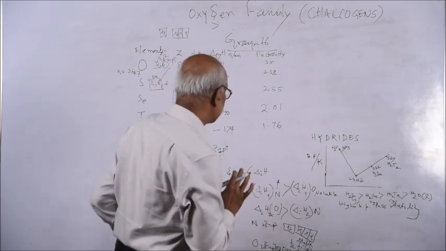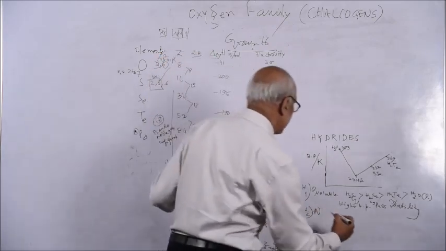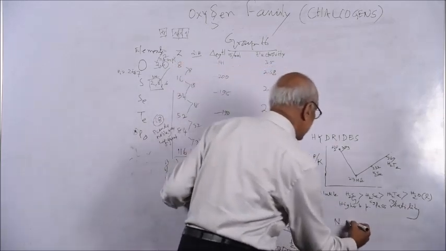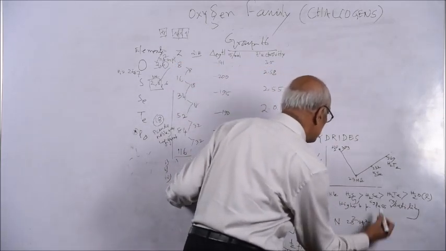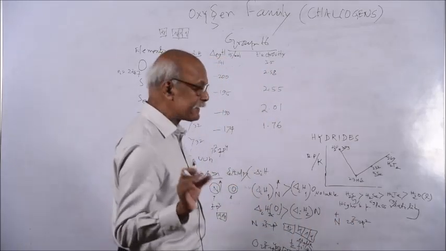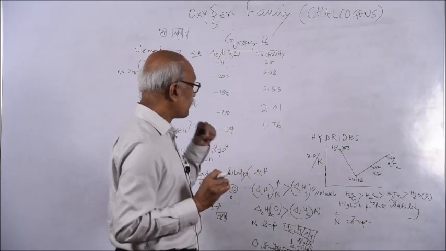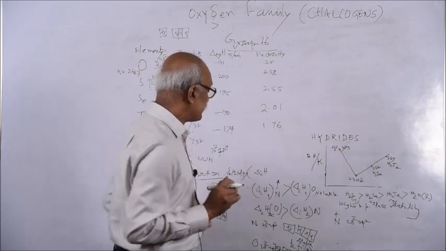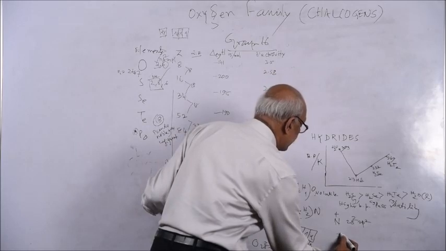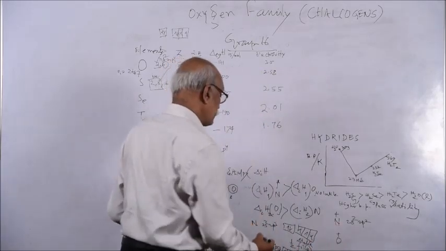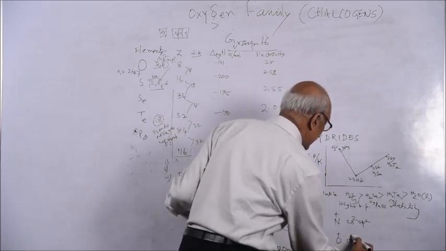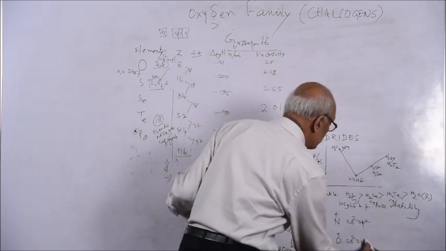Then you consider the second ionization energy. In the second ionization energy, suppose in nitrogen one electron is expelled, that means 2s2, 2p2. So it becomes N plus, because one electron is already expelled, and the more electrons expelled, the more the positive charge. Similarly in oxygen, one electron is expelled, let us say O plus, the configuration is what? 2s2, 2p4, one electron is expelled, so 2s2, 2p3.